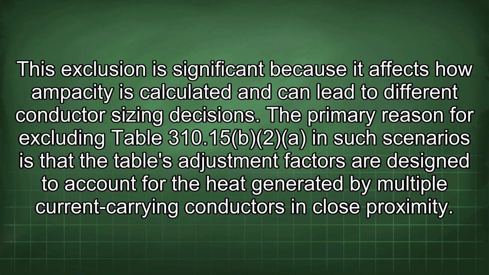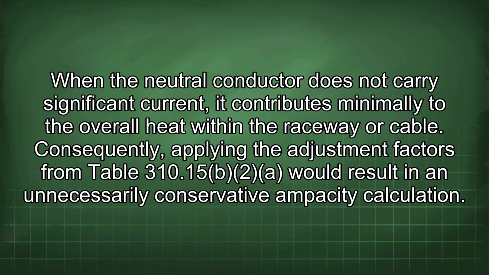The primary reason for excluding Table 310.15(B)(2) in such scenarios is that the table's adjustment factors are designed to account for the heat generated by multiple current-carrying conductors in close proximity. When the neutral conductor does not carry significant current, it contributes minimally to the overall heat within the raceway or cable.